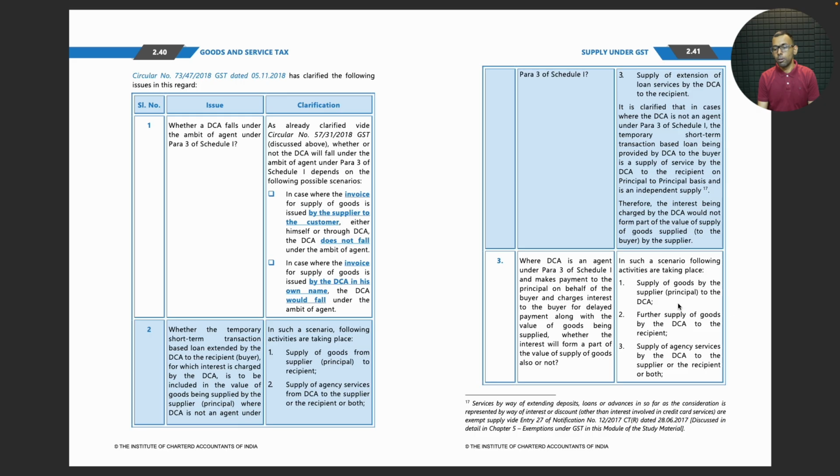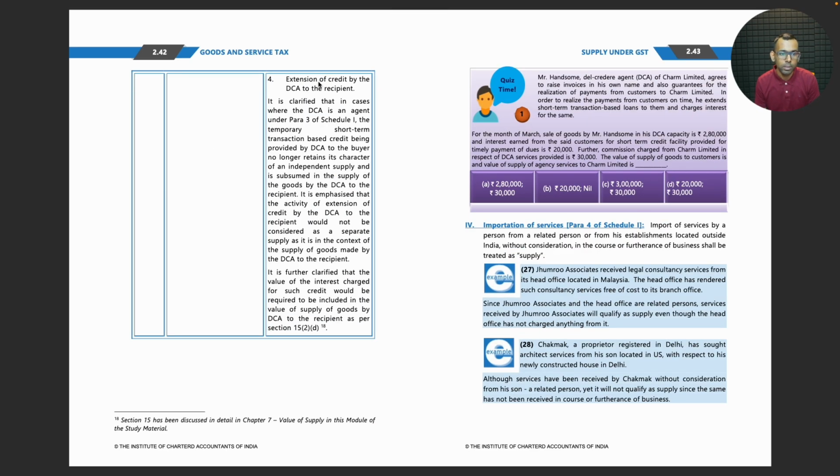Supply of goods by supplier to the DCA, further supply of goods by DCA to the recipient, and then supply of agency services by the DCA to the supplier or the recipient or both. Extension of credit by DCA to the recipient. It is clarified that in cases where the DCA is an agent under para 3 of schedule 1, the temporary short term transaction based credit being provided by DCA to the buyer no longer retains its character of an independent supply and it's subsumed in the value of supply of the goods by the DCA to the recipient.